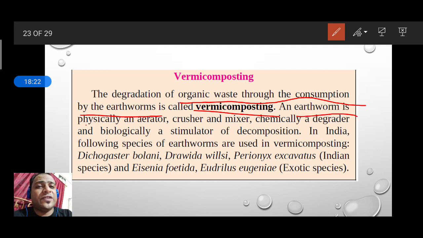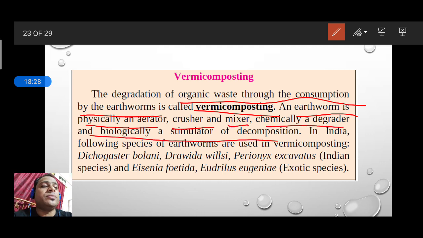Earthworm is physically an aerator, crusher and mixer, chemically a degrader and biological stimulator of decomposition. It's a very important definition of earthworm.